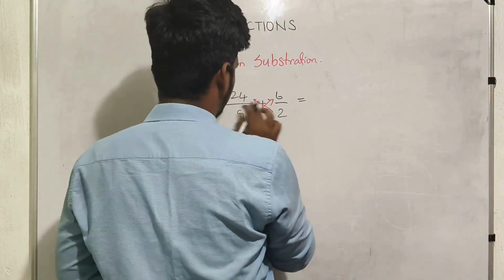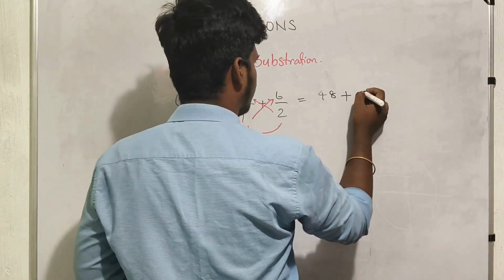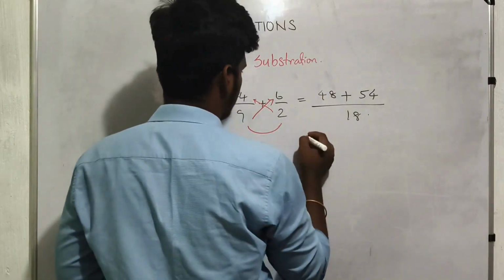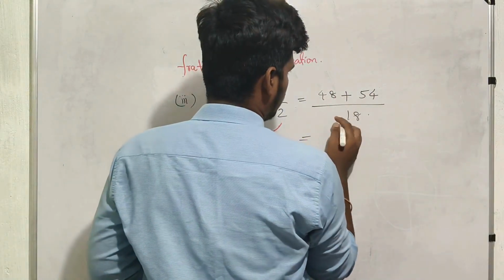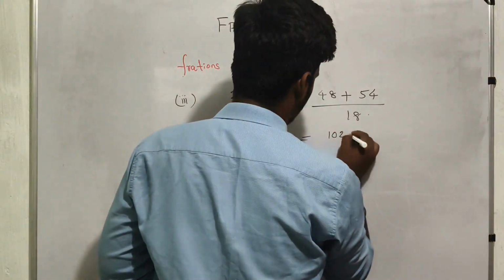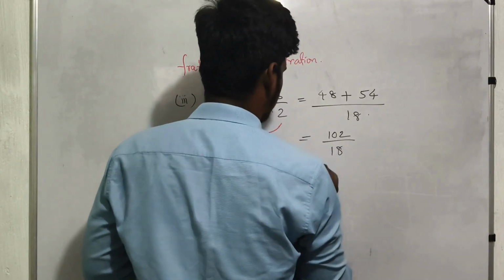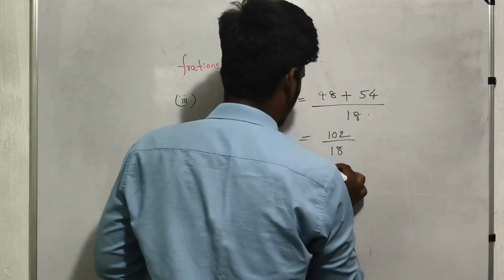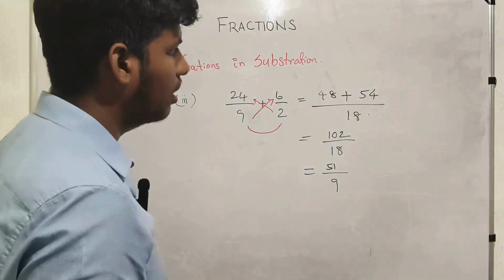So now we go with this. So it is 48 plus 6 is 54. So the denominator has 18. The same answer we will get in the other method also. So now we add upon this, we get 102 divided by 18, divided by 2 table. So we easily get 9 in the denominator, 51 in the numerator. So this is the answer for this question.